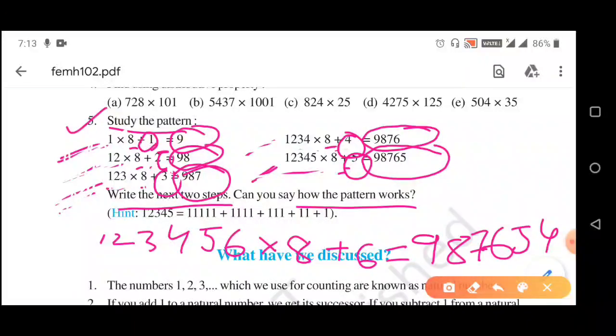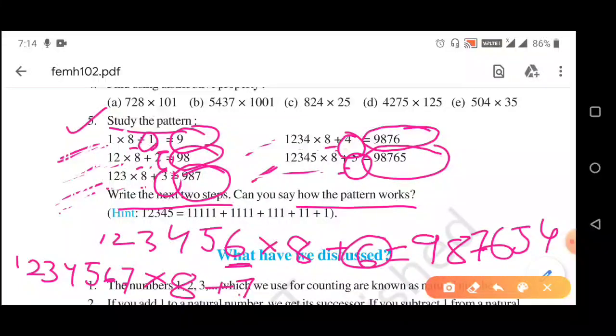Now for another step we have to do in this way: 1 2 3 4 5 6 7. As here we have written up to 6, in the next step we have to write up to 7 into 8. 8 is common everywhere, then addition sign. After 6 it will be 7.